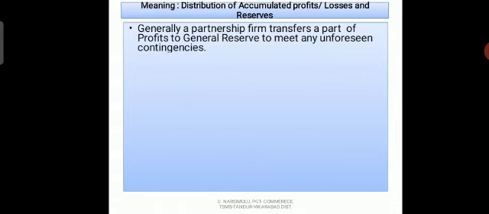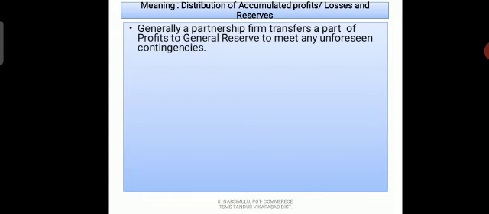So this amount accumulates in the reserve account, and it can be used if any unforeseen consequences take place in the business.